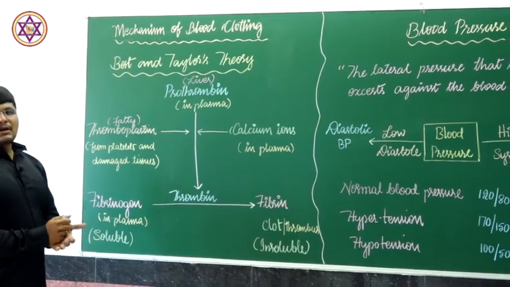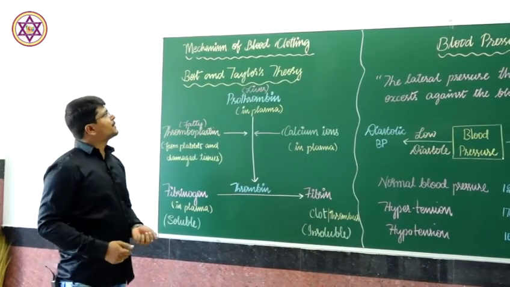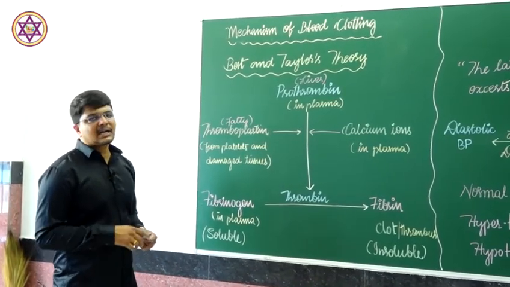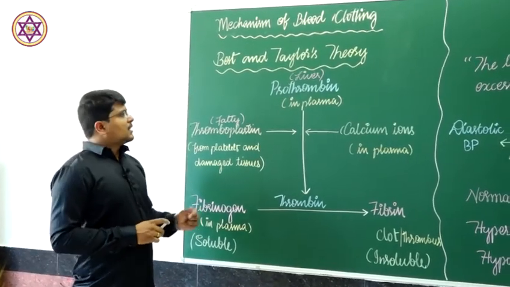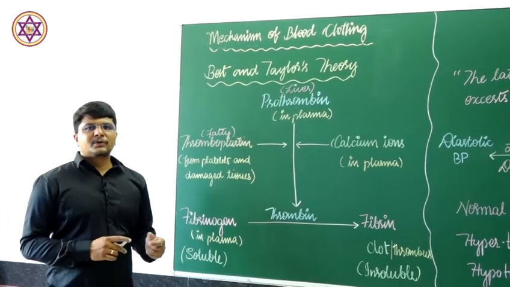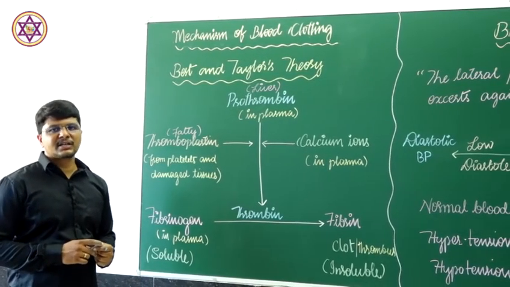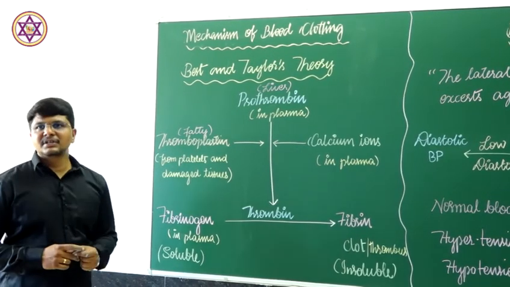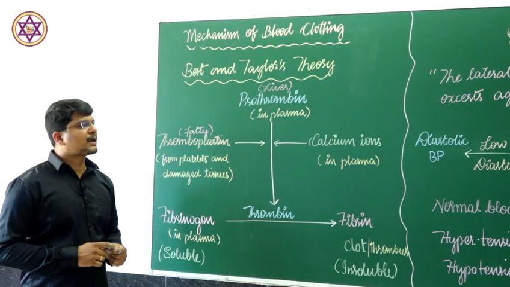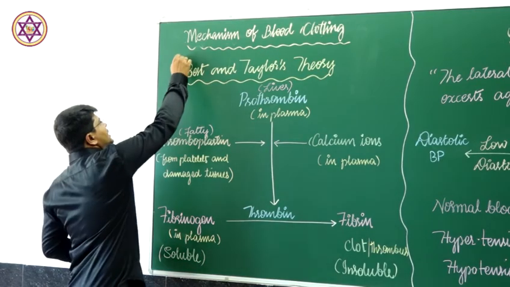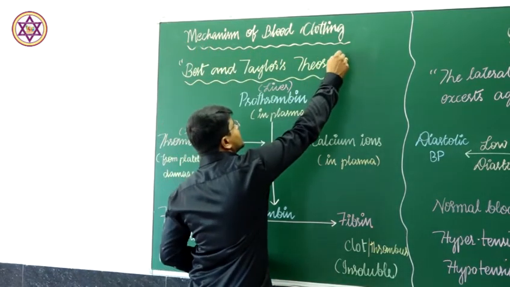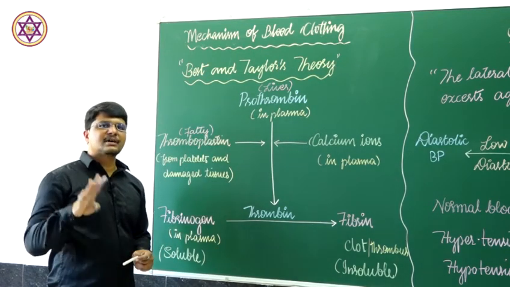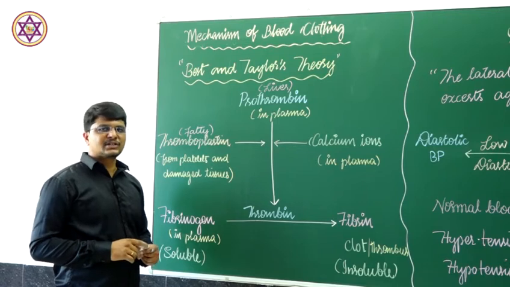And the third topic of today's class is the mechanism of blood clotting. How exactly the clotting mechanism takes place. There are various theories put forth to explain the clotting or coagulation mechanism of blood, and one of the theories I am going to explain is Best and Taylor's theory. According to this theory, four substances are necessary for the coagulation process.